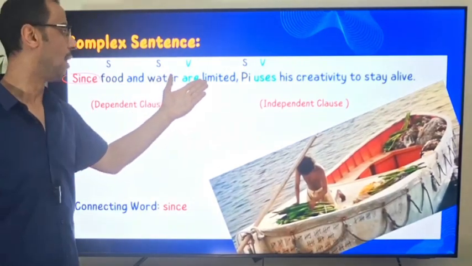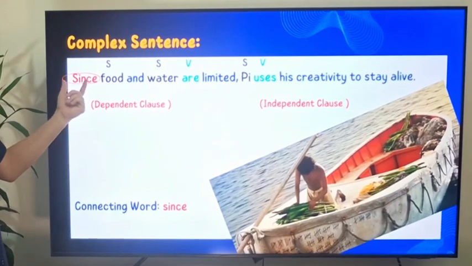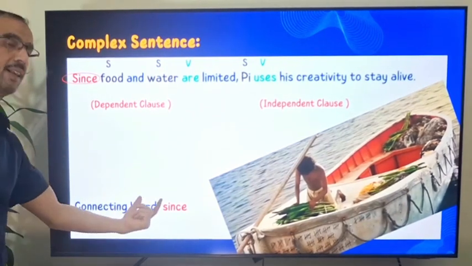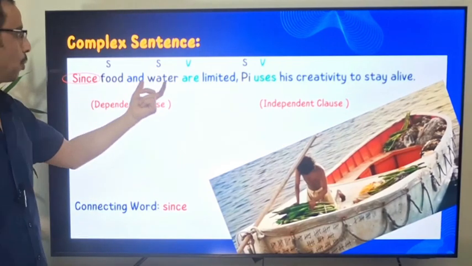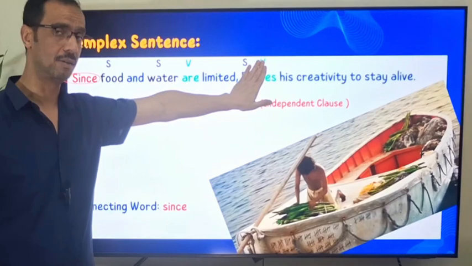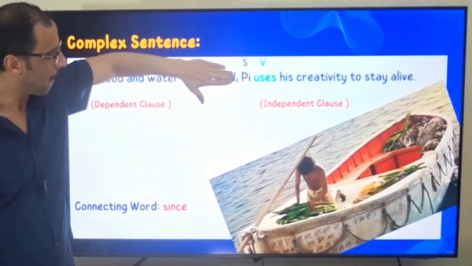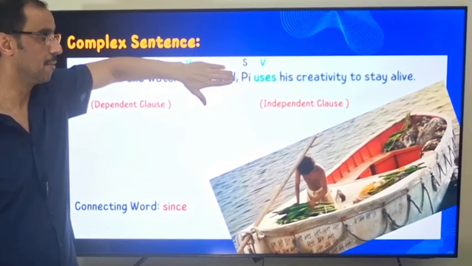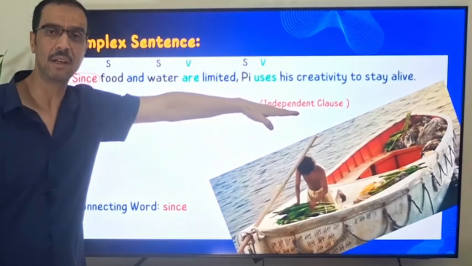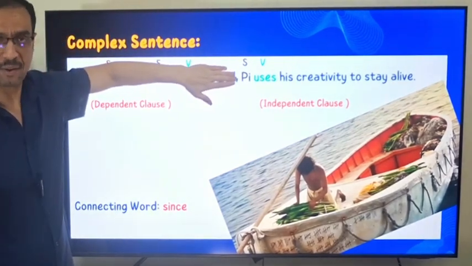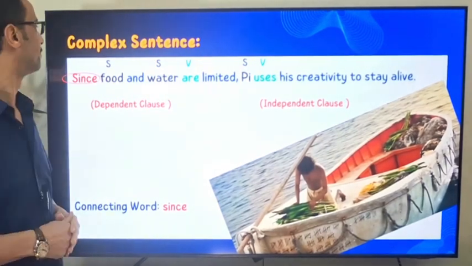Since food and water are limited, Pi uses his creativity to stay alive. So, the part that starts with since, which is a connecting word or subordinating conjunction. Since food and water are limited, I can't stop here. The meaning is not complete. So this one is a dependent clause. If I hide this part now, Pi uses his creativity to stay alive. This is an independent clause because it gives a complete idea. So don't forget that there should be a subject and a verb in each one. Go ahead.